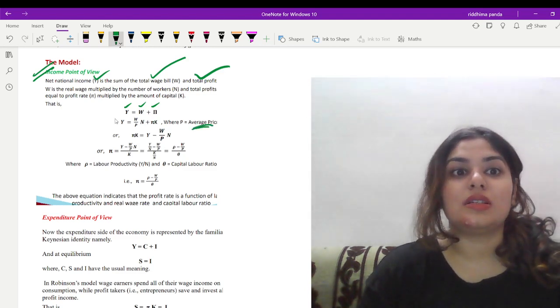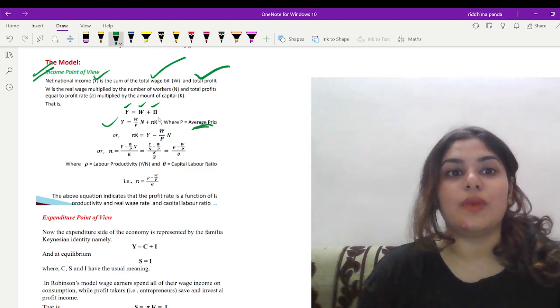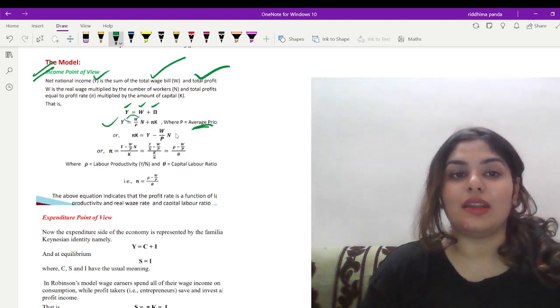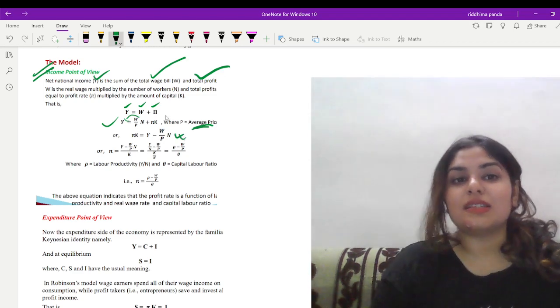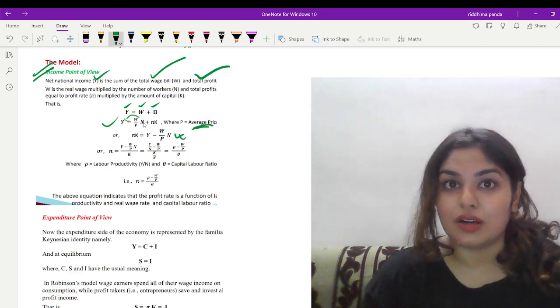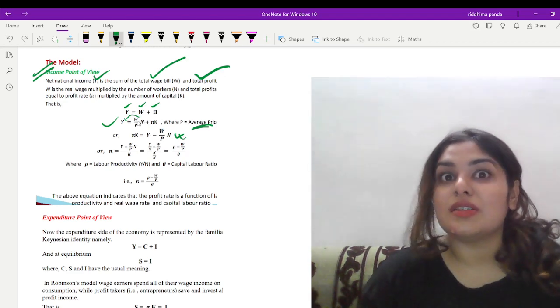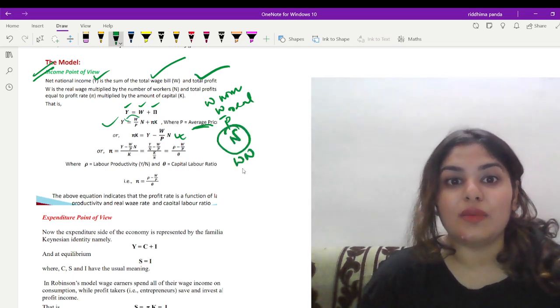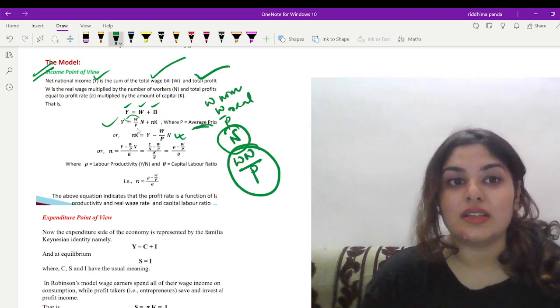So let us divide it as follows, that is Y = (W/P)N + πK. So from here we get πK = Y − (W/P)N. Okay, so what is this? Basically this is the total income. Now this is for one individual. Now if there are n workers, n laborers, and if W is the nominal wage rate, then W/P is the real wage rate. So total, if there are n laborers, then WN/P is the total income of the labor.